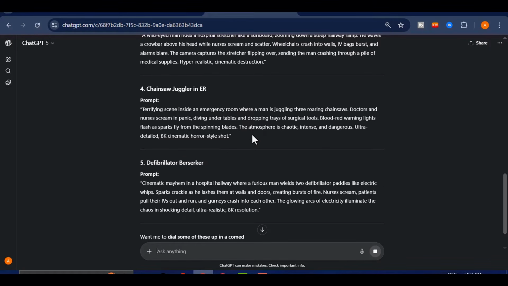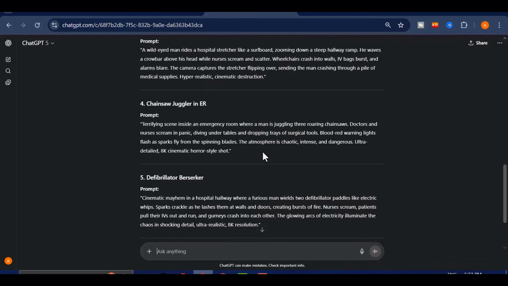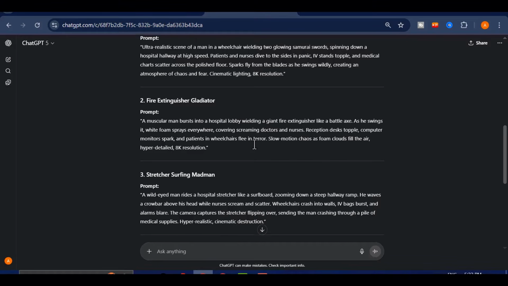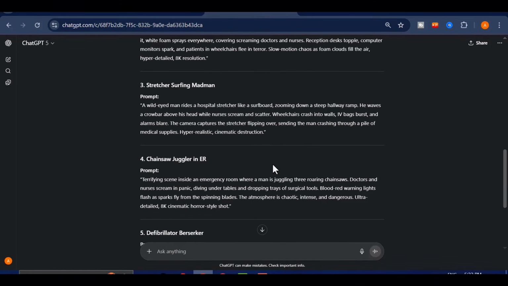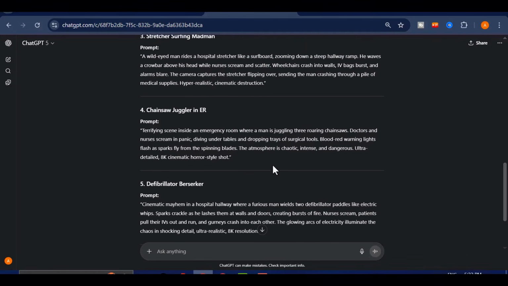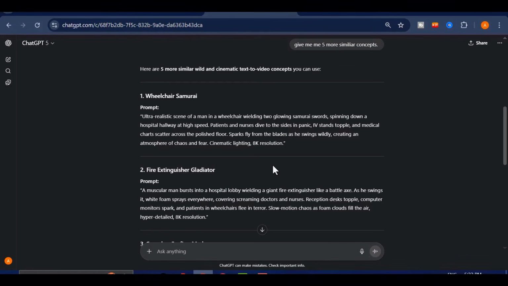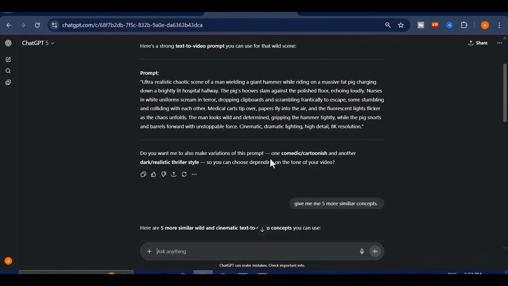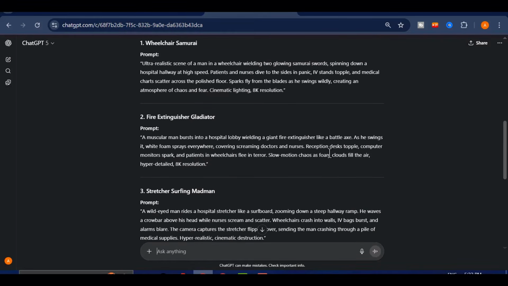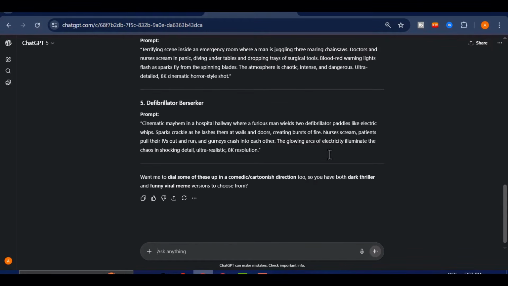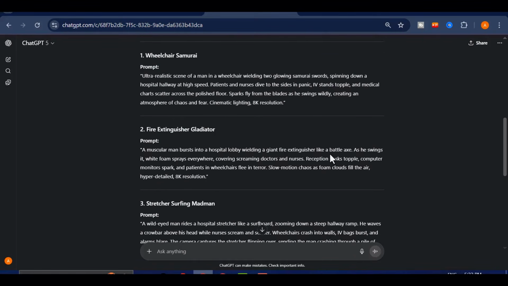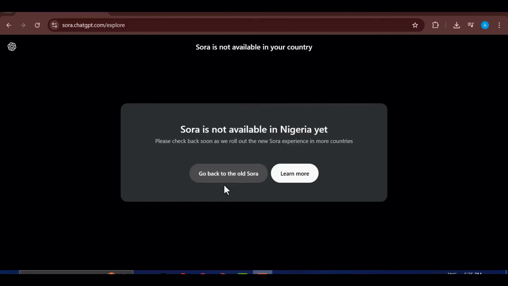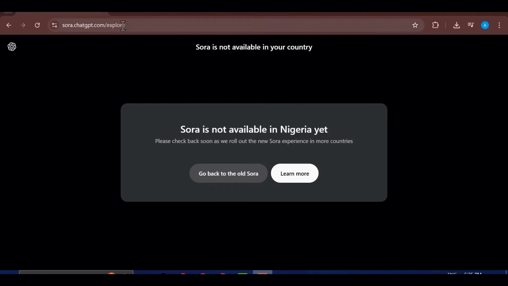Once ChatGPT delivers those extra ideas, I can take each one and shape it into a clear text-to-video prompt. That way, I'm never stuck wondering what to make next. Instead, I have multiple directions to go in, each with the potential to become a viral short video. After collecting and refining these prompts, the natural next step is to dive straight into the video creation process. This is where the fun truly begins, as we bring each wild, funny, or dramatic idea to life using Sora 2. The next step is to head over to Sora.com and sign up for a free account.